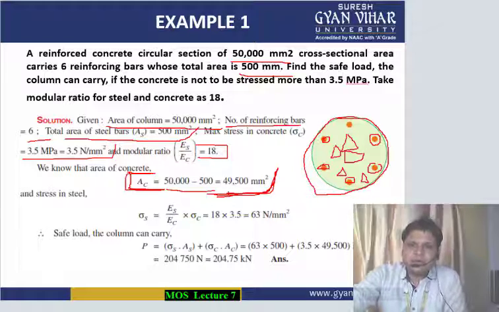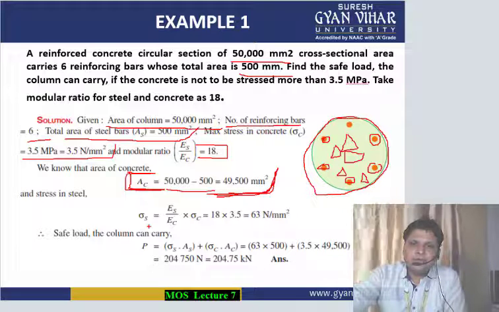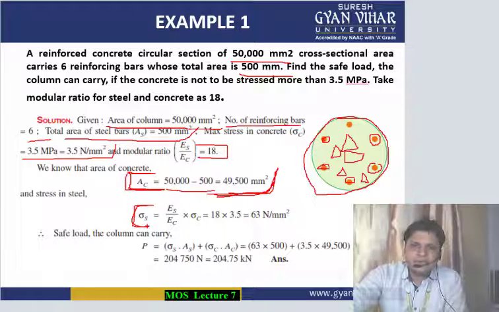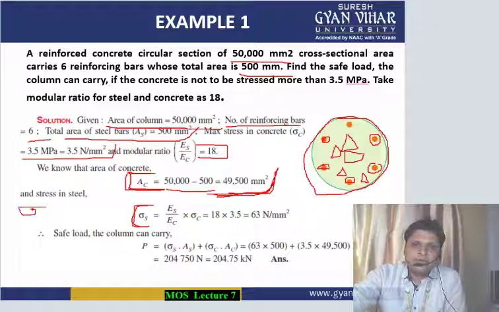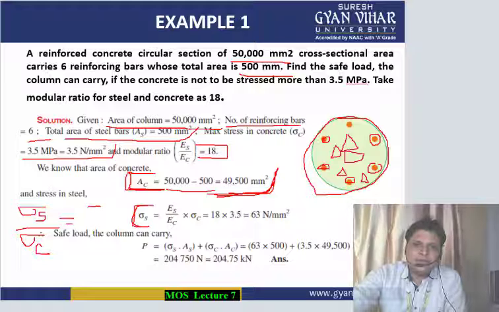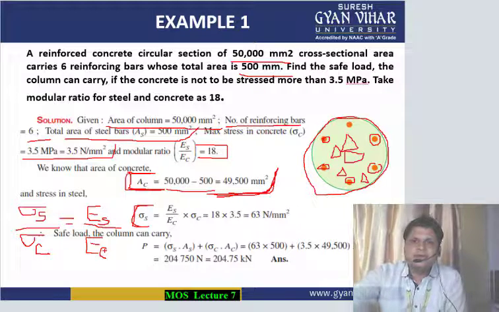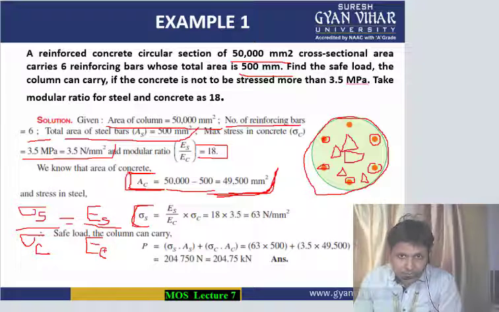Now this was important because now if we want to calculate the stress in steel, by formula we know, as we have just studied, that sigma s by sigma c is equal to Es by Ec. Now one of the stresses is given to you. What is the stress value that is given to you? Sigma c, concrete, it is given. What is the value? 3.5.